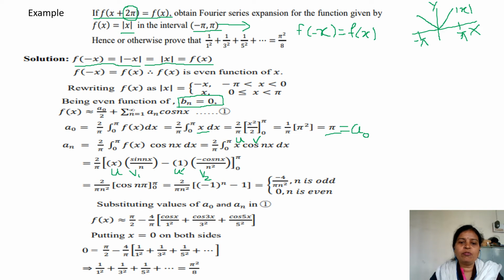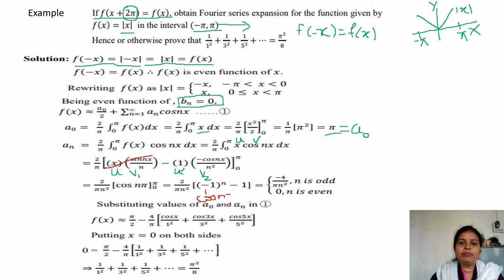Now you have to put the upper limit first and then the lower limit. As I told you, for 0 to pi, whenever you use the lower and upper limits, wherever you see a sin term, you can easily cancel it, since we know that sin nx is 0 at 0 and pi. So we are getting only 2 upon pi n square, cos n pi, from 0 to pi. We know that cos n pi's value is minus 1 to the power of n, as explained earlier, and cos 0 is 1. Therefore, we are getting this.